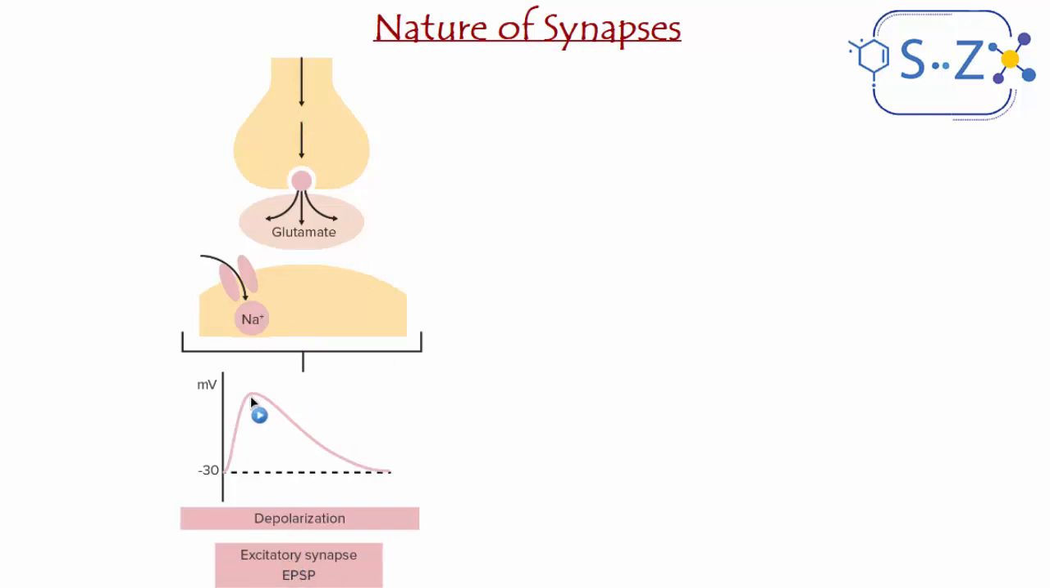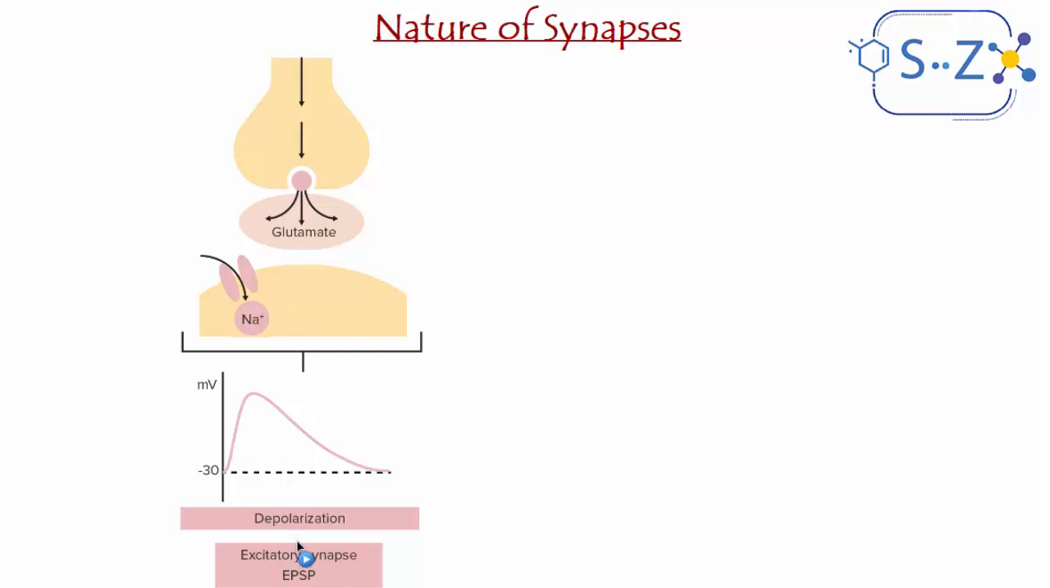So the first type of synapse is an excitatory synapse, where its action leads to a new action potential in the second neuron, for example. Or, if it's a neuromuscular synapse, it leads to the contraction of the muscle, because there is a depolarization, so there is an excitation of the muscle.